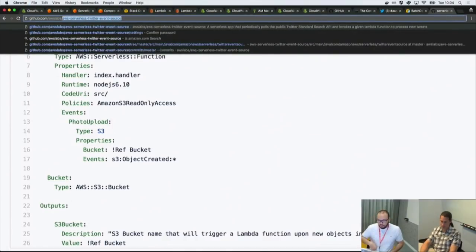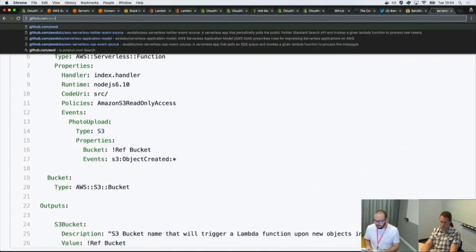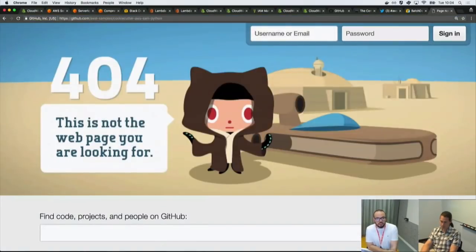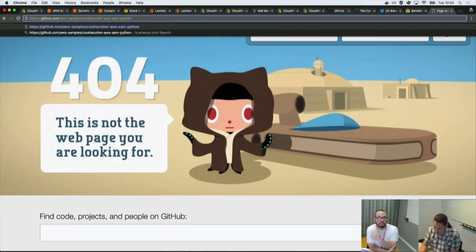GitHub AWS samples cookiecutter. I'm going to post it. So cookiecutter AWS SAM Python. No, is it cookie-cutter? Your AWS L... there's a typo in there. AWS L. Yeah, here you go.